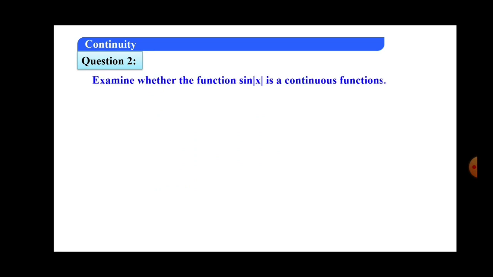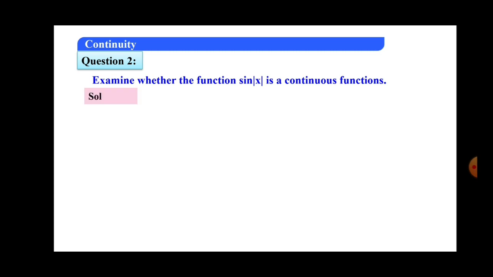Examine whether the function sin mod x is a continuous function. In this example, students, sin x is standard, that is one function, and in that sin x, x is replaced by the mod x function. So it is a composition of two functions, sin x and mod x.